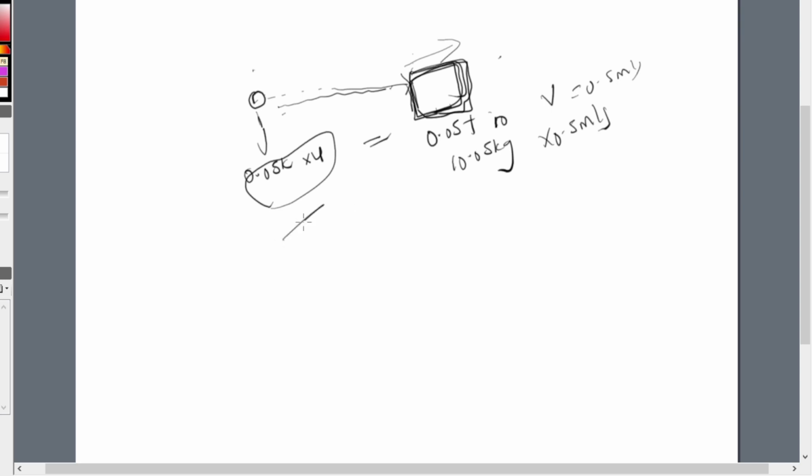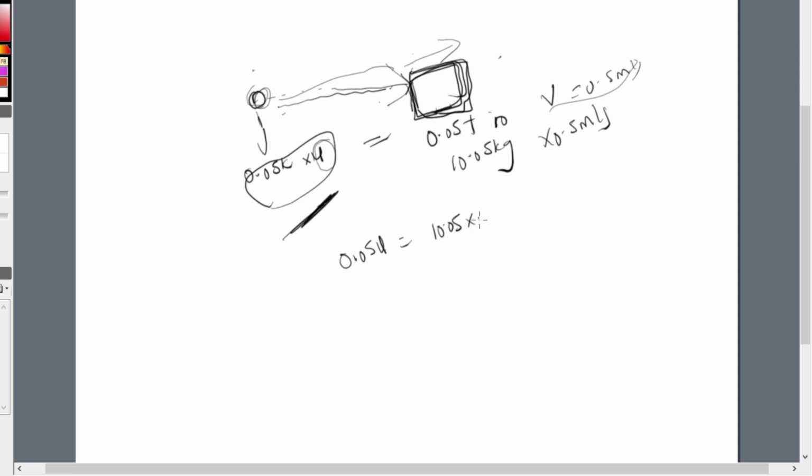So this is the momentum before, because it was just the bullet that was moving. It came to meet this block, and then after it touched the block, it was able to push the block forward, and they were now moving with the same velocity. So they are now asking us what the initial velocity of the bullet was, and that is what we are doing, and that is 0.05u is equal to what?